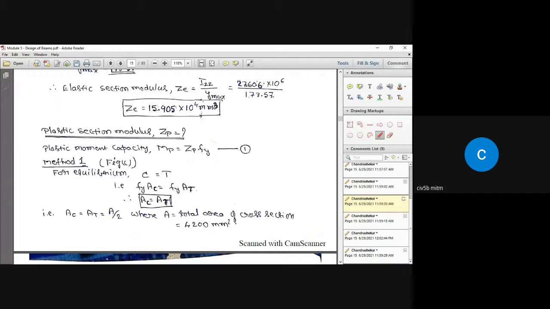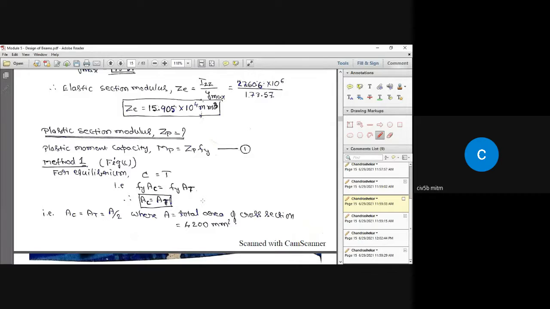That should be equated to Fy multiplied by the area of the section in the tension zone. Is it clear to you? So, for force equilibrium, we have to equate those two, C equal to T. Once I equated, Fy gets cancelled, AC equal to AT.